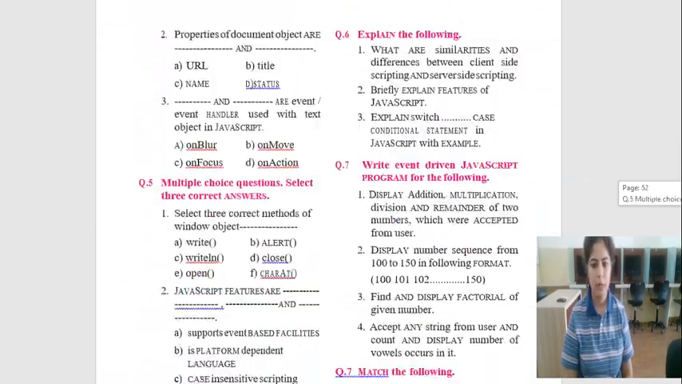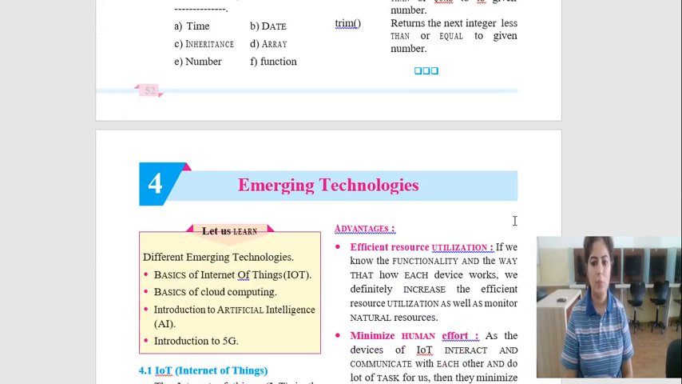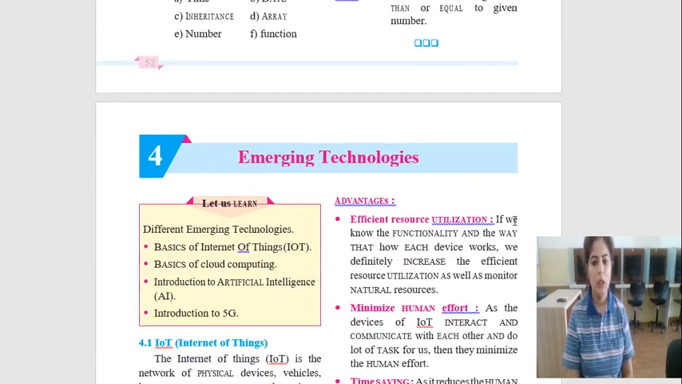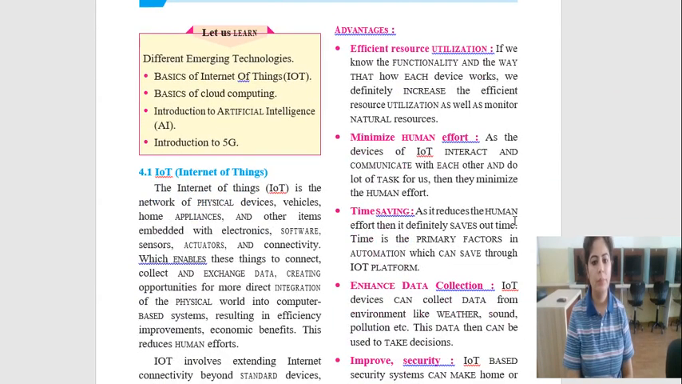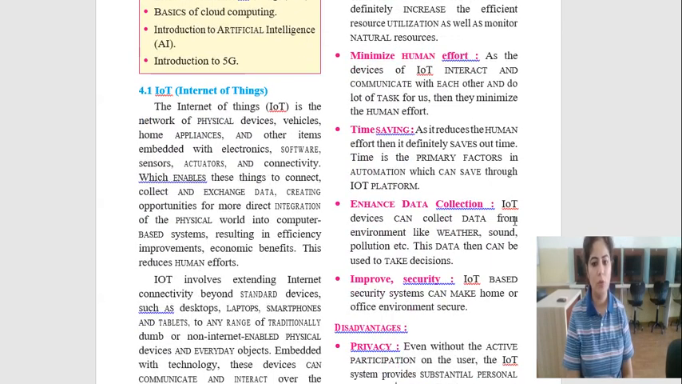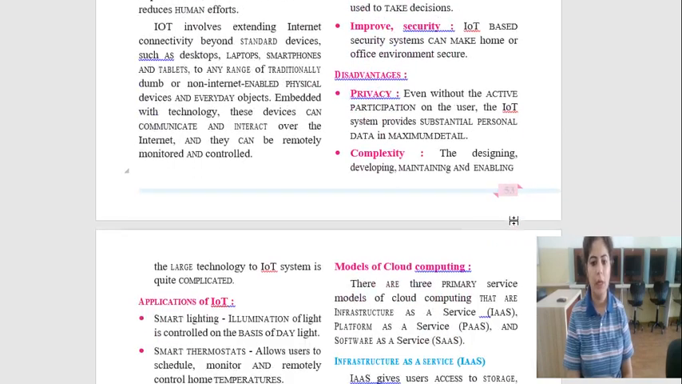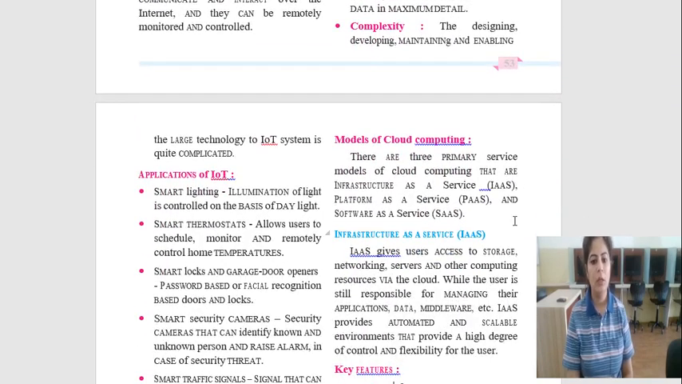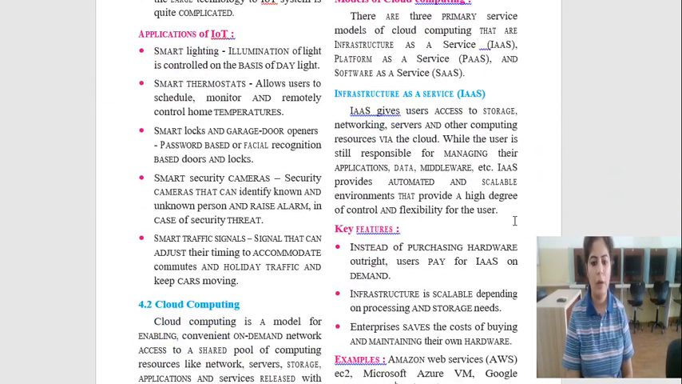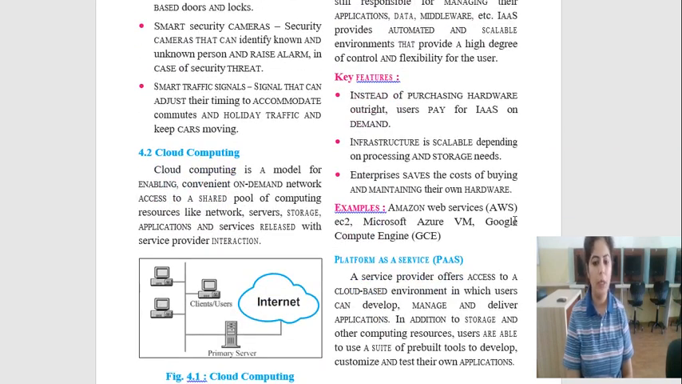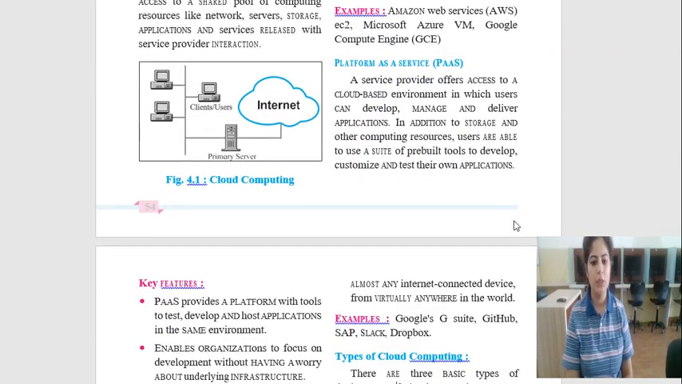After that, the next unit is emerging technologies. In emerging technologies, the IoT topic, Internet of Things, is as it is. You have to study this topic in detail. After that, cloud computing. You have to study cloud computing in detail. There is no change in this topic.